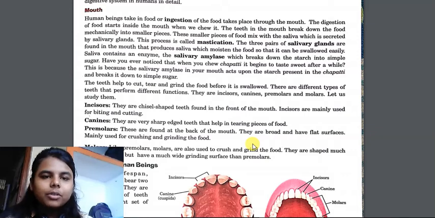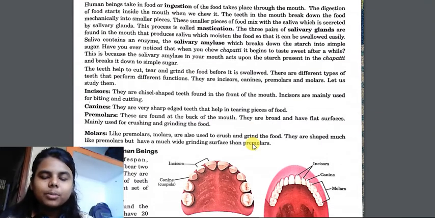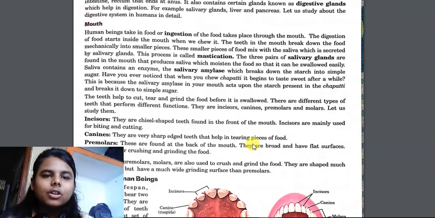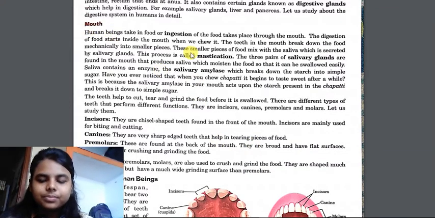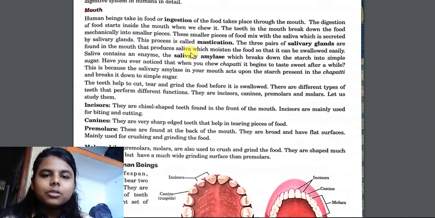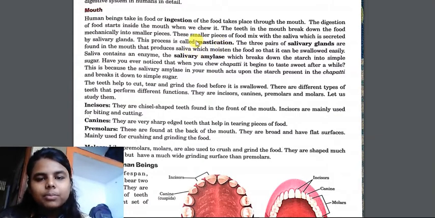The first step of nutrition is ingestion. In the process of ingestion, human beings take in food with the help of hand into the mouth. In the mouth, mastication takes place. That means the big pieces of food are converted into small pieces and get mixed with saliva.